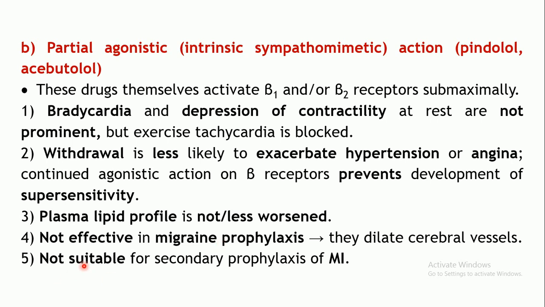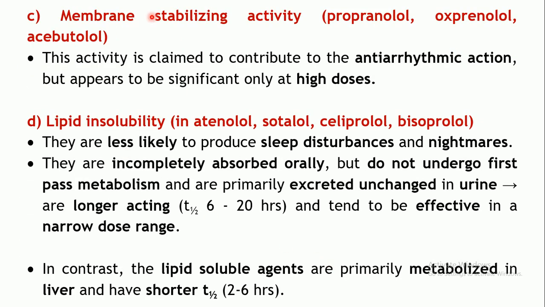Again, this particular agent is also not suitable for prophylaxis of myocardial infarction. Because of its partial agonistic property, these are not suitable in controlling this particular condition appropriately. Then the next type of agents are the ones which have membrane stabilizing property, that is, potential is stabilized across a membrane.